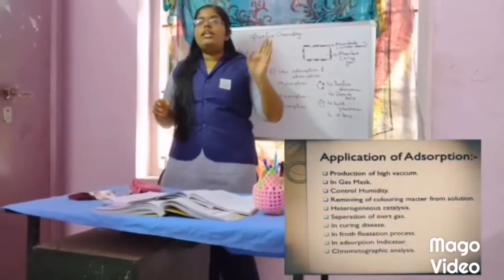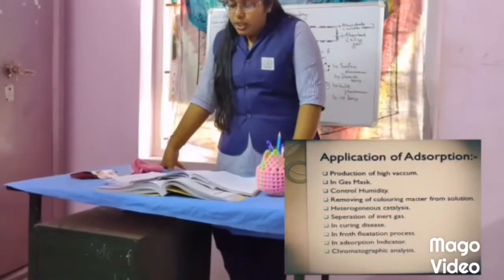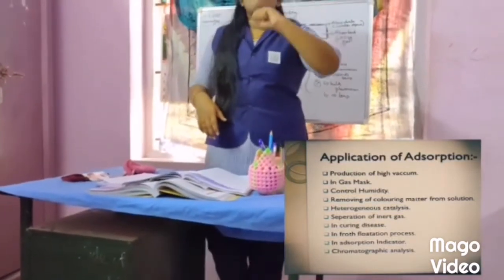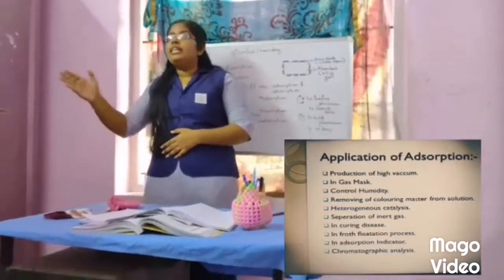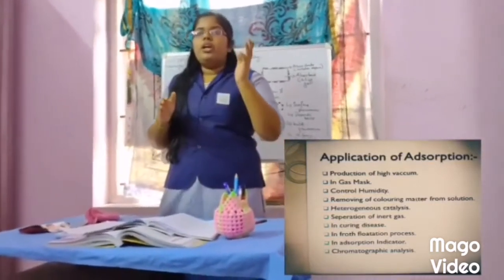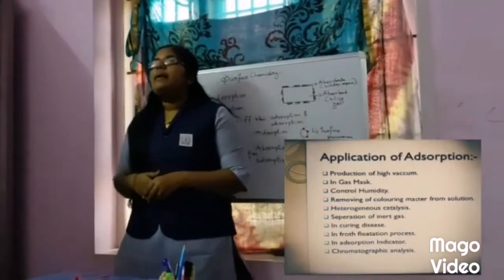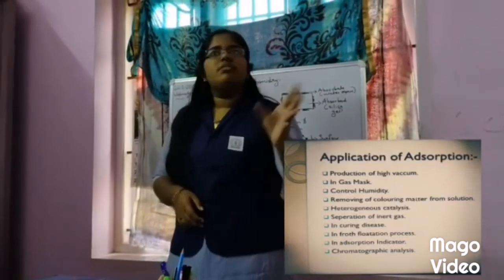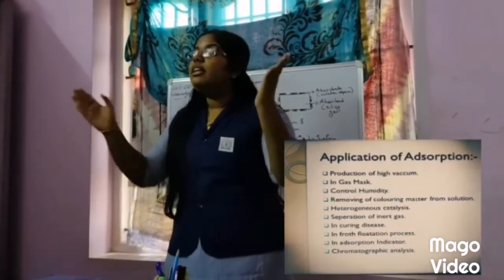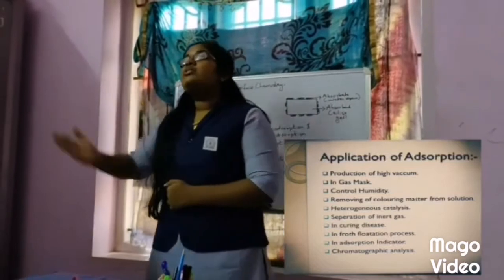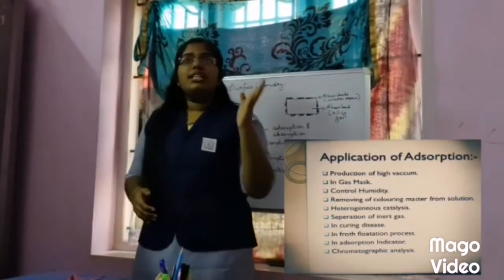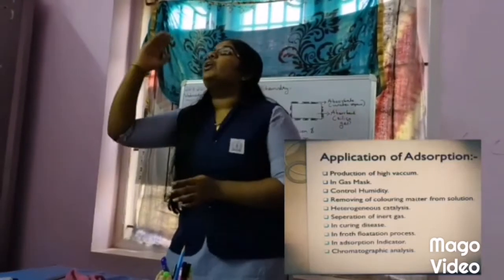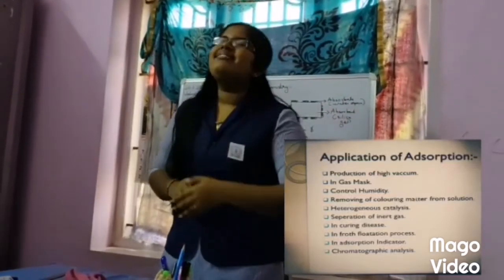The next is separation of inert gas. While adsorption takes place, some difference in degree will happen, right? This leads to a difference in temperature. From that, noble gases can be separated due to the difference in degree of adsorption and the difference in temperature.